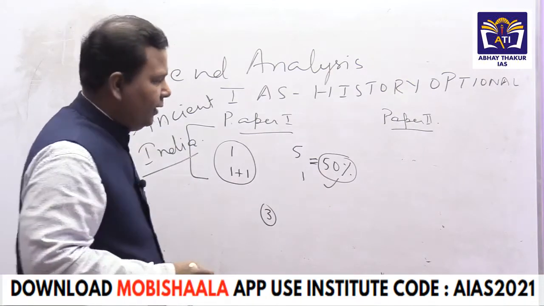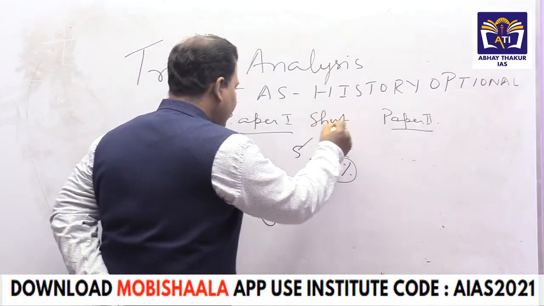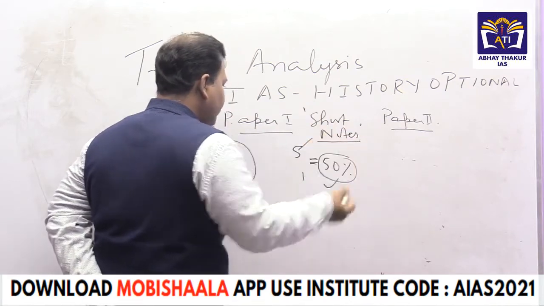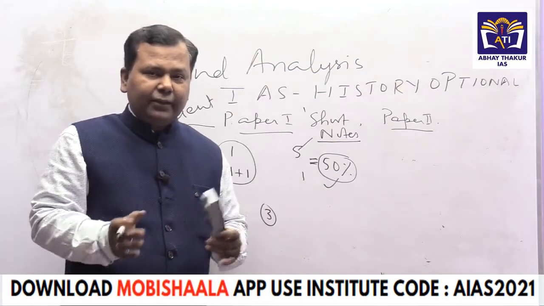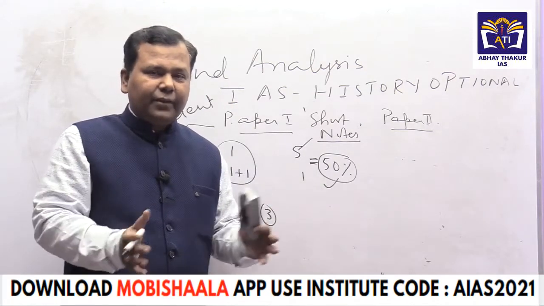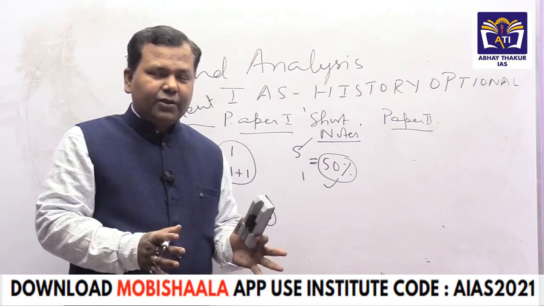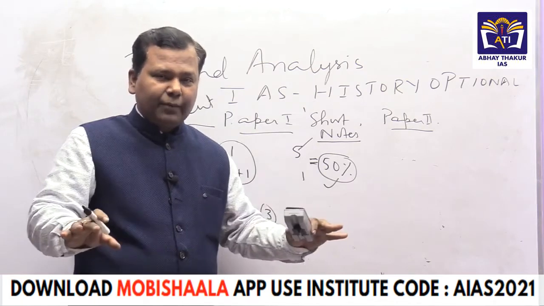The fifth question is mostly short notes, and in the short notes you may not get one question, because if you have prepared early medieval India, the Delhi Sultanate, the Mughals, Shivaji, regional kingdoms, Vijayanagar, art and culture, that means the total course is prepared.